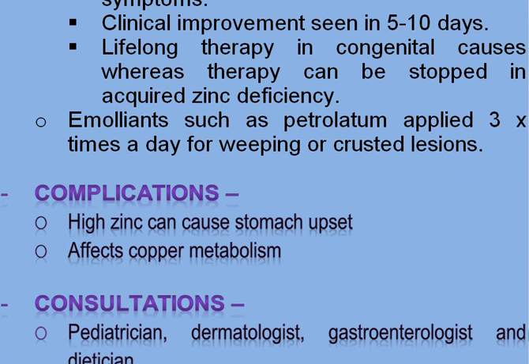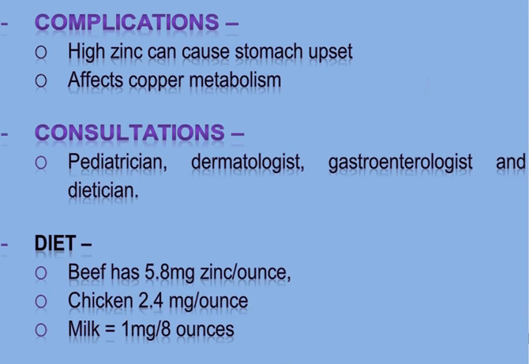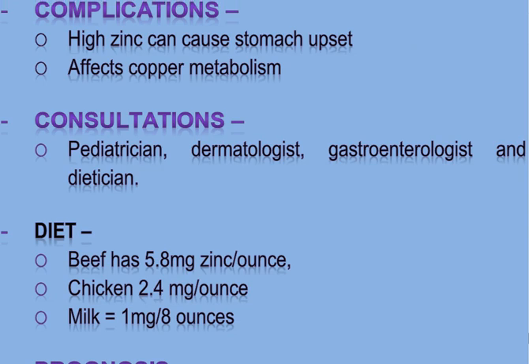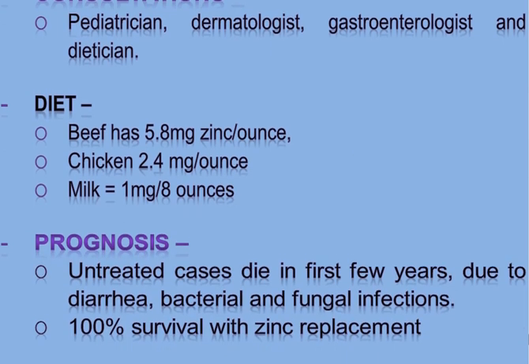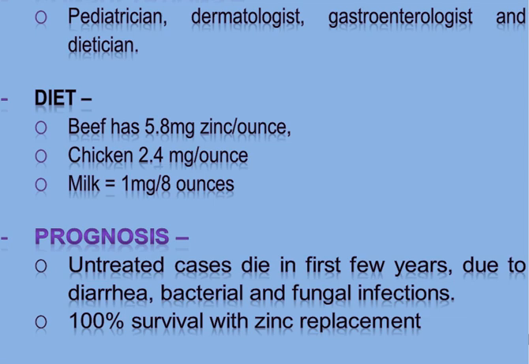Complications: high zinc can cause stomach upset and it also affects copper metabolism. It is a multidisciplinary management plan which includes the pediatrician, dermatologist, gastroenterologist and dietitian. Diet: beef has 5.8 milligrams of zinc per ounce, chicken has 2.4 milligrams per ounce, and milk has 1 milligram per 8 ounces. Prognosis: untreated cases die in the first few years due to diarrhea and bacterial and fungal infections. 100% survival with zinc replacement.